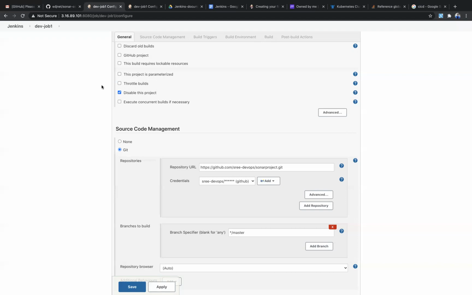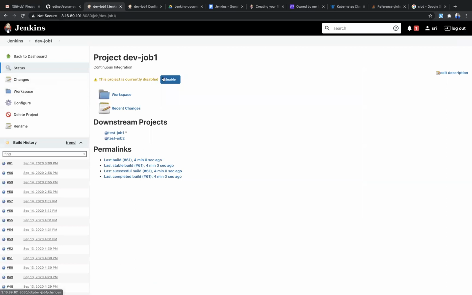In that case, you can disable this project. If you disable this project, you can't see the Build option.